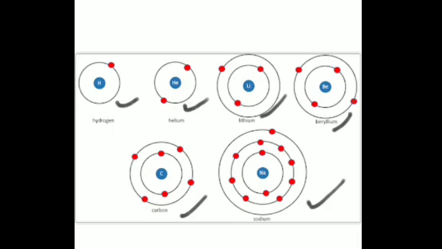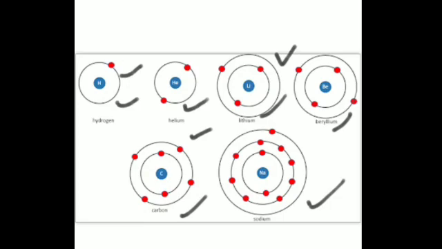And I had given you the octet rule also. Apart from the first shell, if it is any other shell like second, third, fourth and so on, the maximum number of electrons that will be present in the valence shell should be 8 and not more than that. So in all these, what can you see? Here it is 4 in the valence shell, here it is only 1 where it should be 2, here also it is 1 where it should be 8, and here it is 2 where it should be 8.